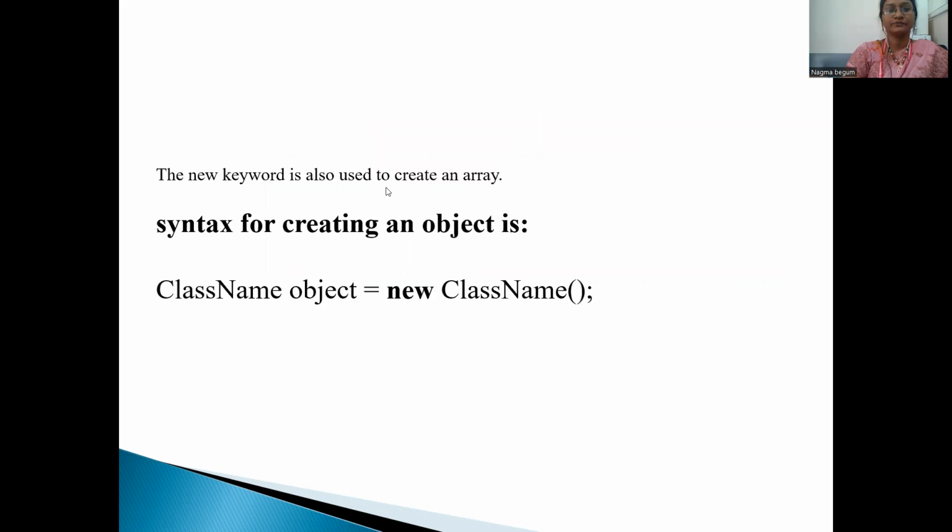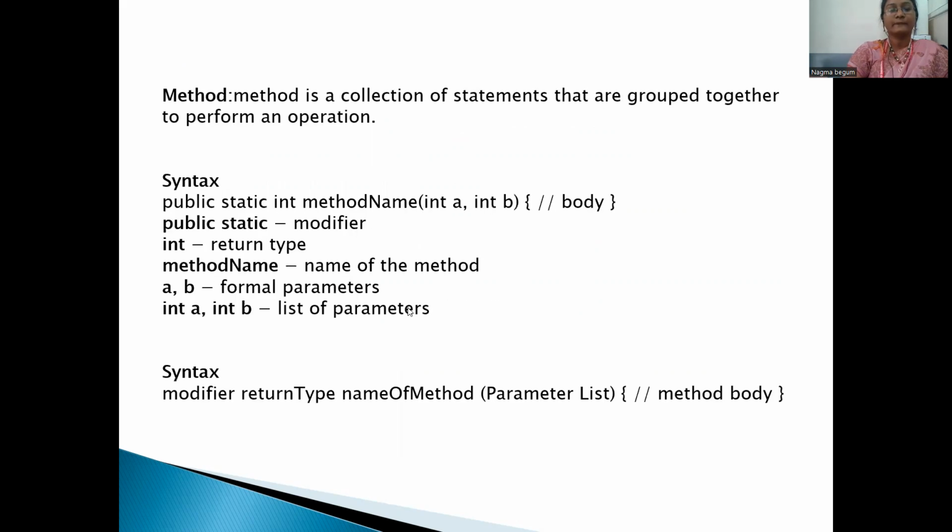Next, we have the syntax for creating an object: ClassName object = new ClassName. What is a method in Java? A method is a collection of statements that are grouped together to perform an operation. Syntax for creating a method: public static int methodName(int a, int b), and in that we'll write the body of the method.